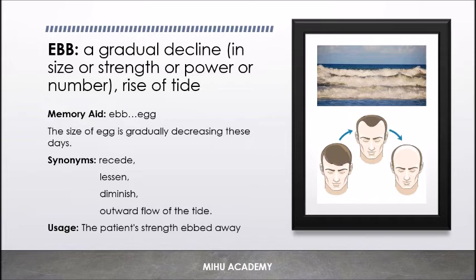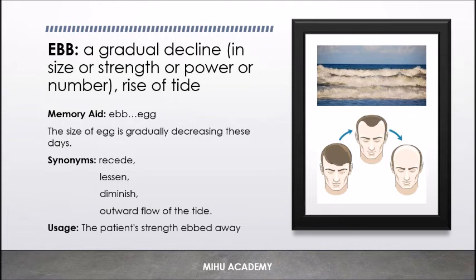May it be the size of something, a strength of something, power, or a number. It also represents the rise of tide. How do you remember this word? Whenever you pronounce this word ebb, try to remember it as egg. Try to relate it to the word egg. So, in the recent days, the size of egg is gradually decreasing, right? So, ebb represents a gradual decrease or diminishing or recede.